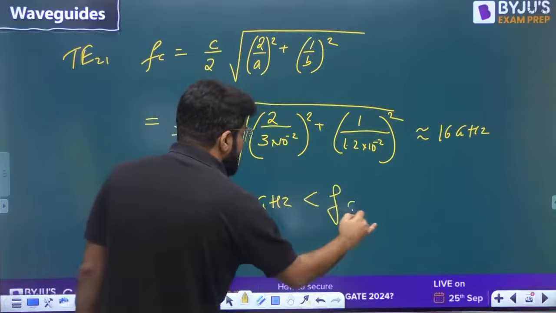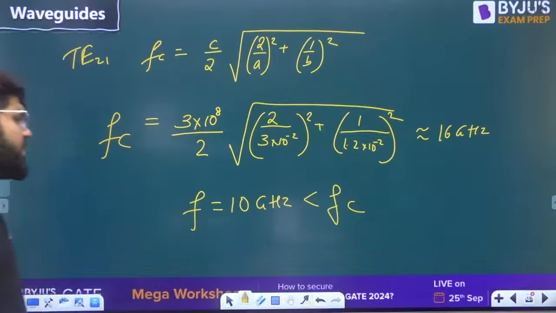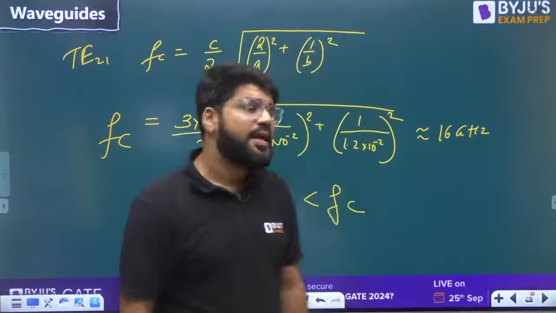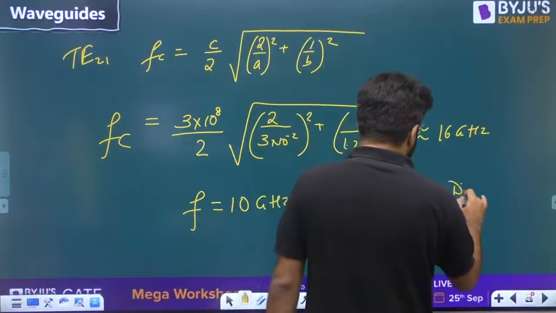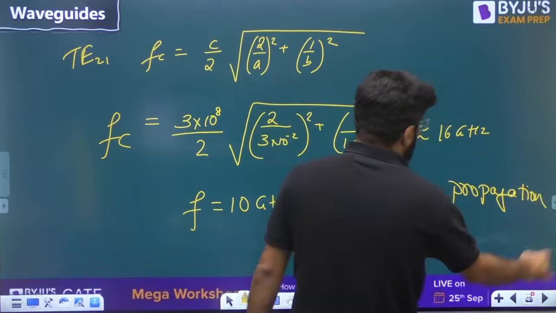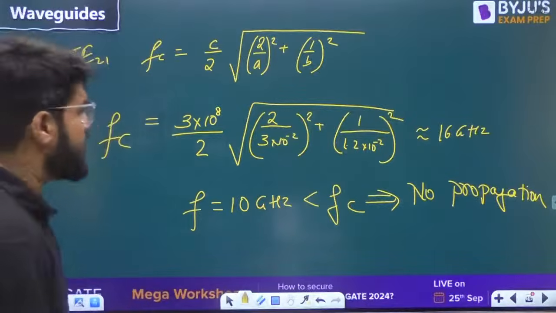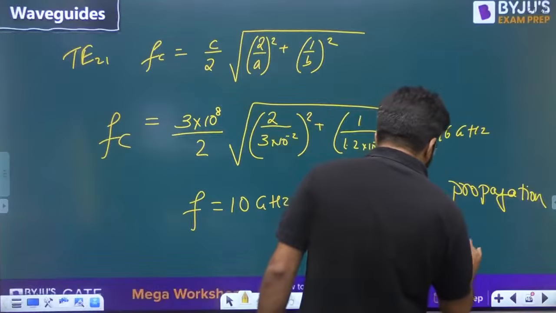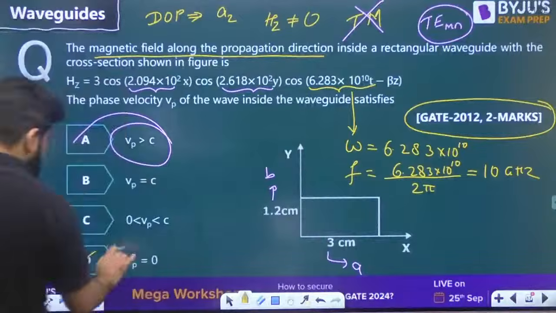Now, operating frequency is less than the cutoff frequency, because cutoff frequency is 16 gigahertz, and whenever for any wave the operating frequency is less than the cutoff frequency, it signifies no propagation. It signifies the attenuation mode, right? The very first question we discussed. So there cannot be any propagation. And since there is no propagation, what is the velocity of the wave? Since it is not propagating, I will tick mark 0 as the option.